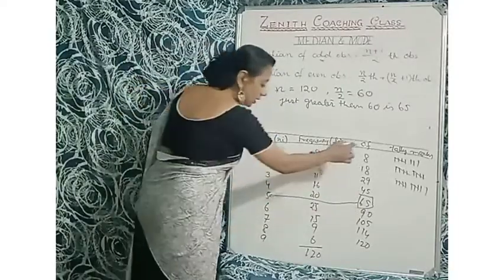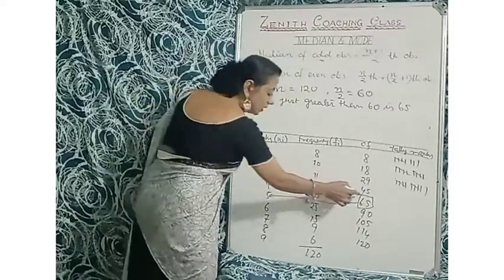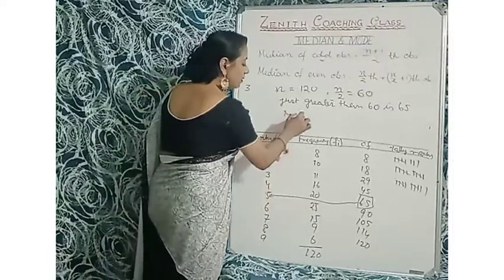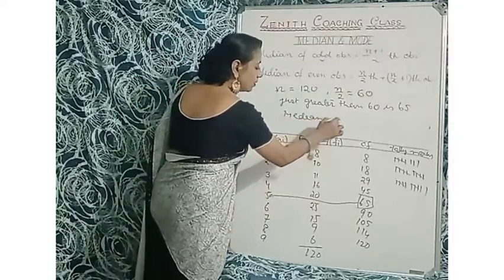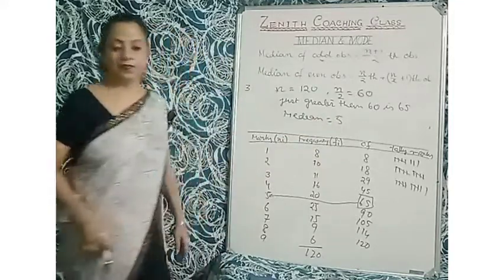In the cumulative frequency where it is 65, you have to find the marks in the class of 65, that is 5 here. So the median is 5. Okay. Understood the sum? We'll go to the next sum.